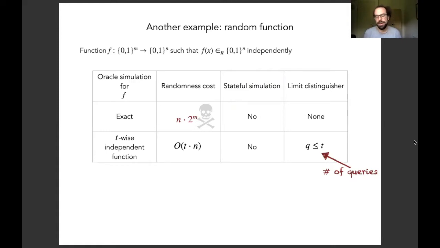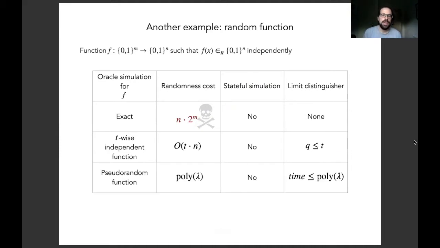So for example, if we know that the distinguisher will not make more than t queries for some constant t, then we can solve this oracle simulation using the so-called t-wise independent functional family. And this can be done with a randomness that's proportional to t times n. So the number of queries times the number of bits of output.